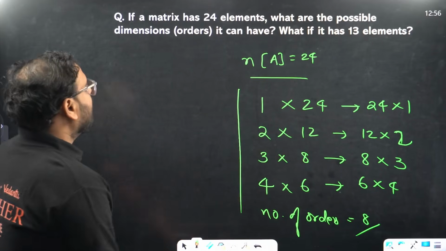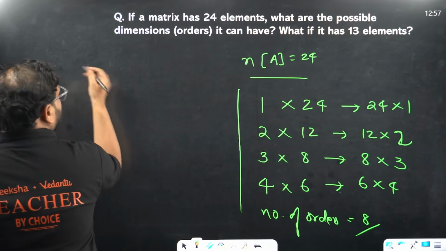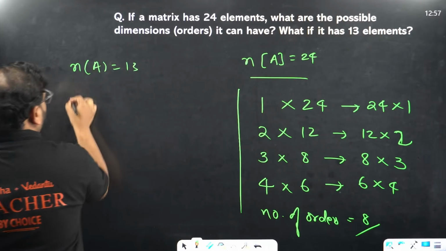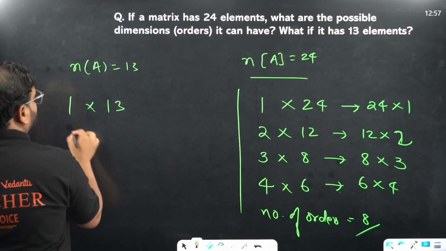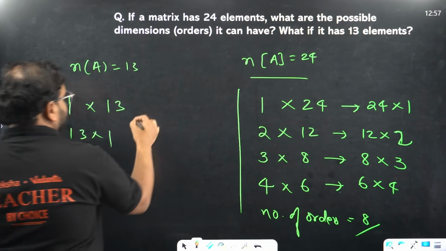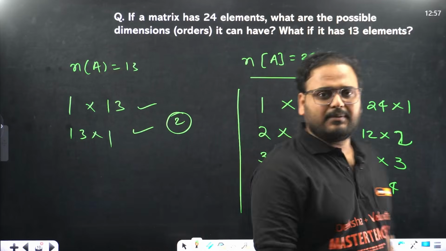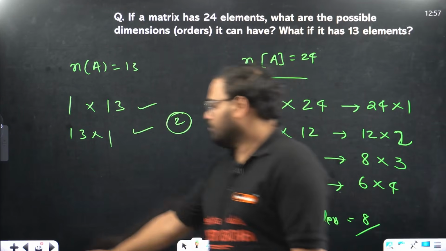Okay. What if it has only 13 elements? Let's say another matrix is there which has 13. Then we have only two possibilities. 1 row 13 column or 13 row 1 column. So answer is 2 possibilities. Simple problem, nothing else. Moving on.